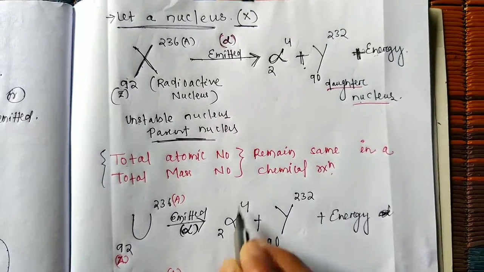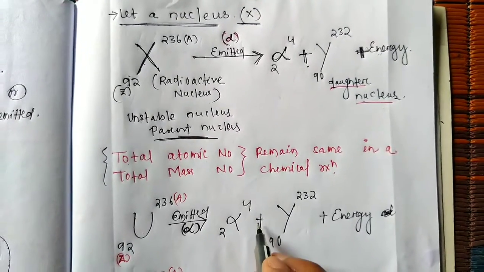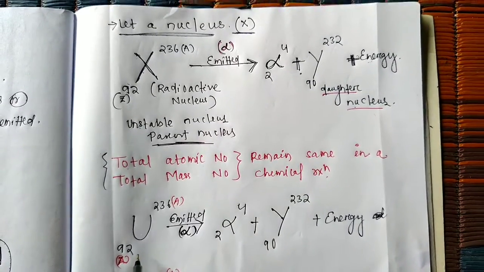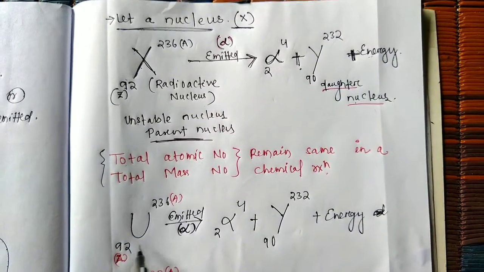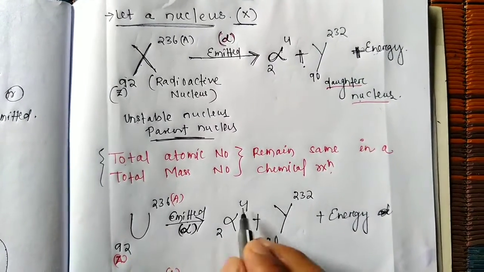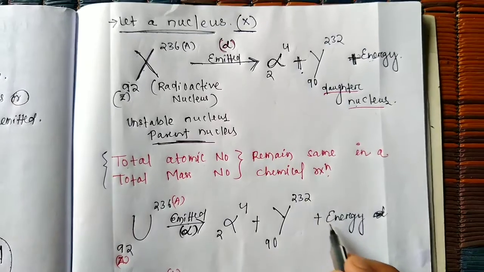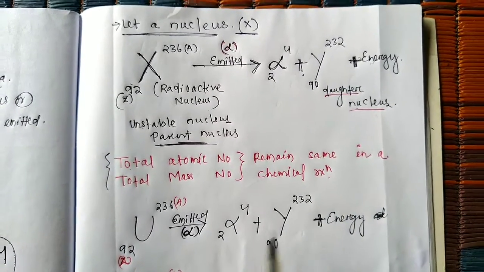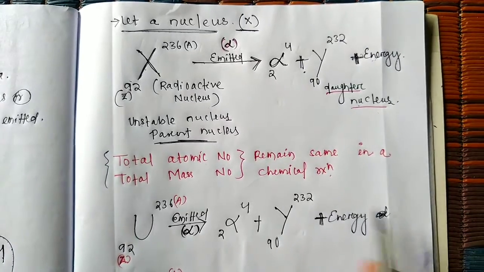alpha particle means 2, 4, and the rest is the nucleus. This is the daughter nucleus and this is the parent nucleus. So the daughter nucleus is 92 minus 2 equal to 90, 236 minus 4 equal to 232, and some energy is also emitted on the product side. So this is another example of alpha emission.